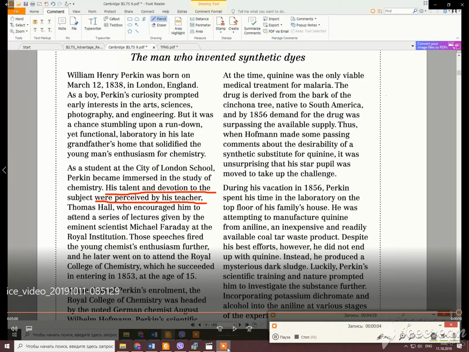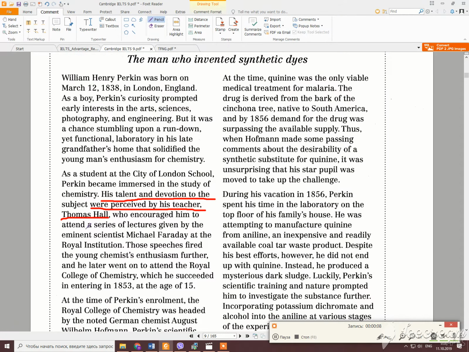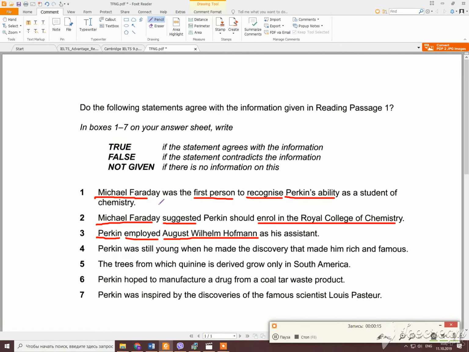Okay, let's move on. Perceived by his teacher, Thomas Hall, right? Good. So it means that Faraday was not the first person to recognize Perkin's ability as a student, but now we should choose between false and not given. Do I know who was the first person to recognize his ability?